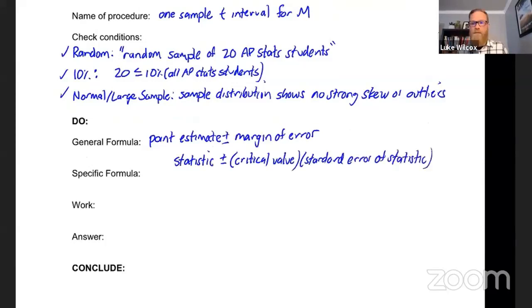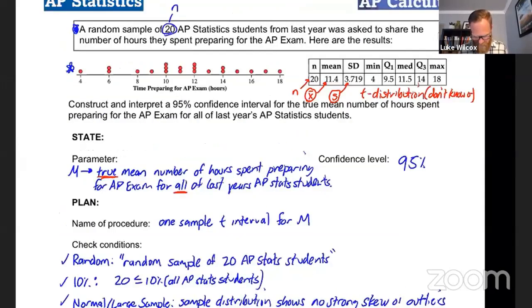And we are ready now to give us our specific formula. The statistic here is x̄, that's our sample mean. We know the critical value has to be a t* value. And then the standard error, which is also on the formula sheet, is s over the square root of n. So we're ready to plug in some numbers now. We know our x̄, if I look back up here, it is 11.4.